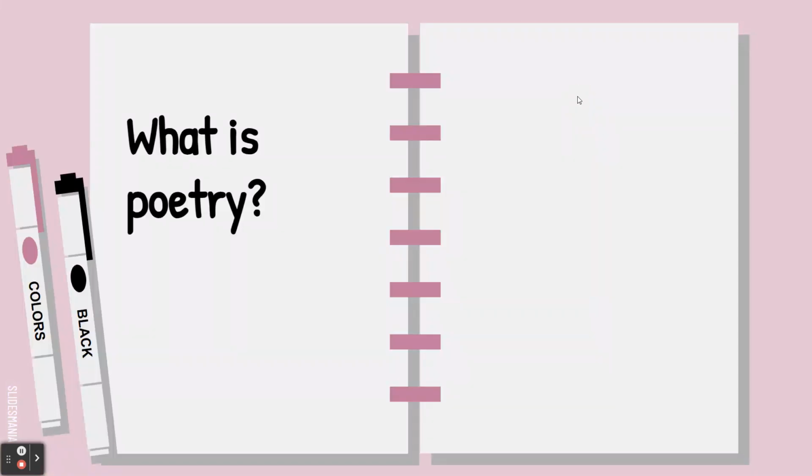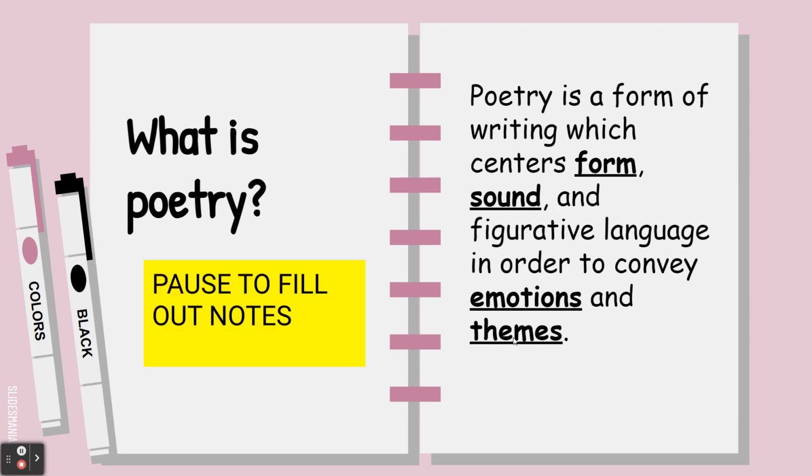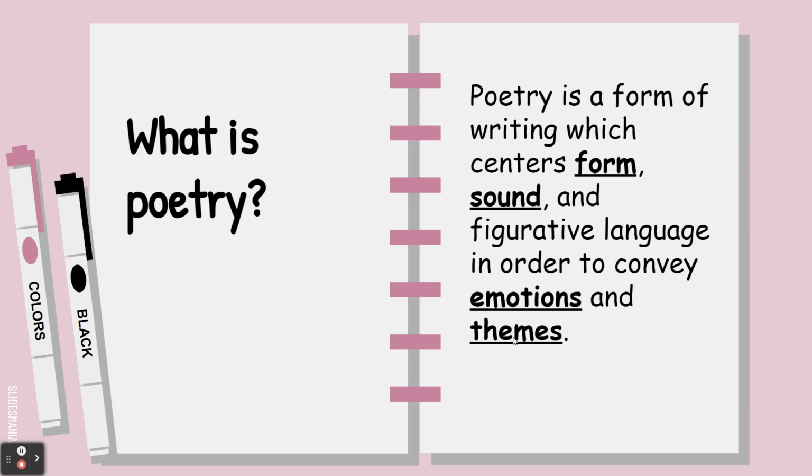So, what is poetry? Poetry is a form of writing which centers form, sound, and figurative language in order to convey emotions and themes. So, pause the video here. These words that are underlined and bold are going to go in your fill in the blank notes. Poetry is a form of writing which centers form, sound, and figurative language in order to convey emotions and themes. Once you have those written, let's continue.